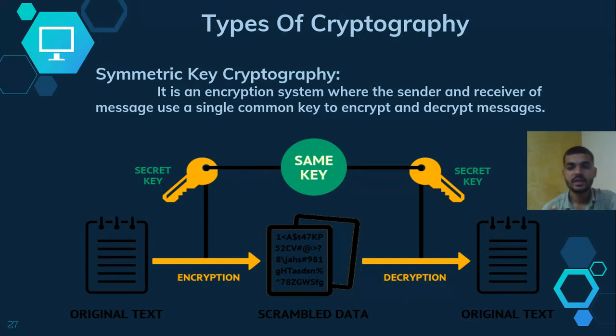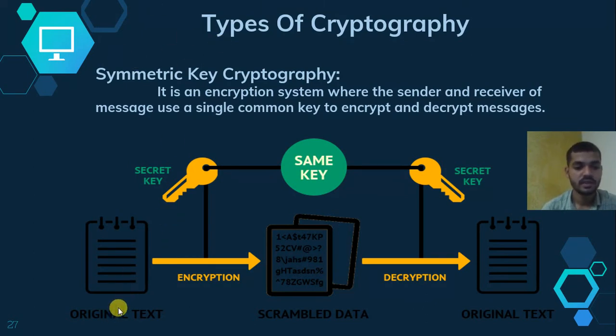So what is symmetric key cryptography? It is an encryption system where the sender and the receiver of the message use a single common key to encrypt and decrypt the message. In cryptography, encryption and decryption are done, as we have seen. The communication done using the same key is known as symmetric key cryptography. So how does it happen?